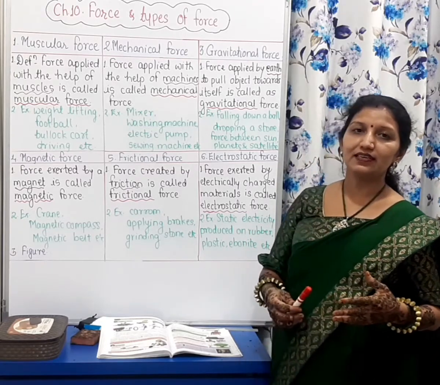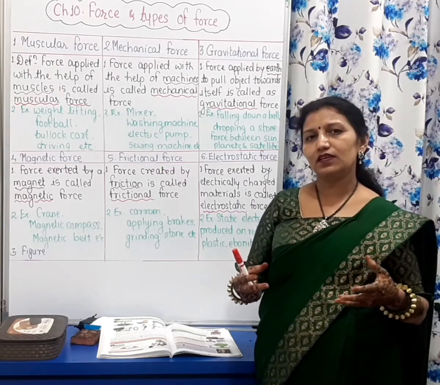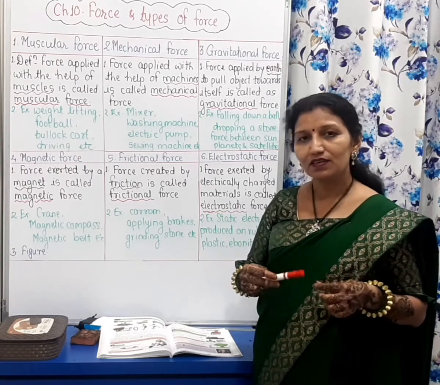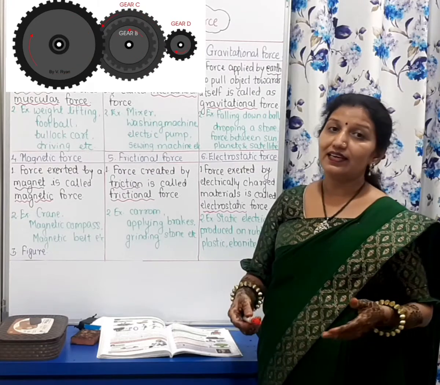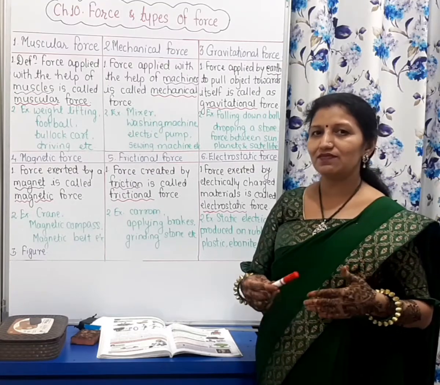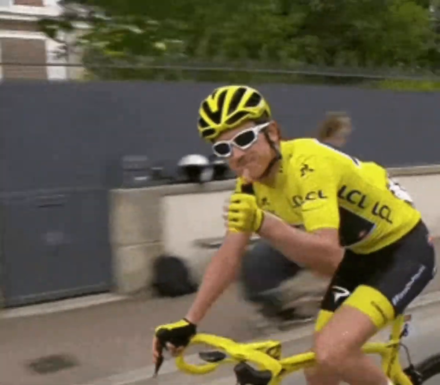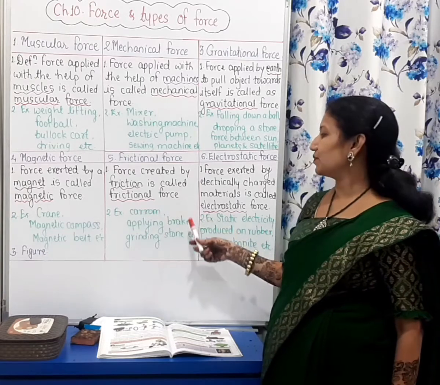This oiling reduces the friction between these parts of the machine or bicycle. And if the friction is reduced, it will go smoothly. That's why we oil the bicycles and the machines regularly.